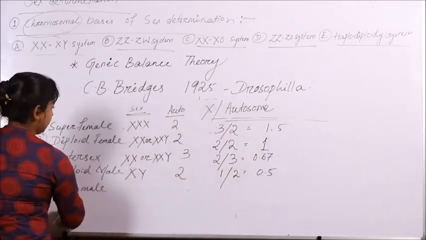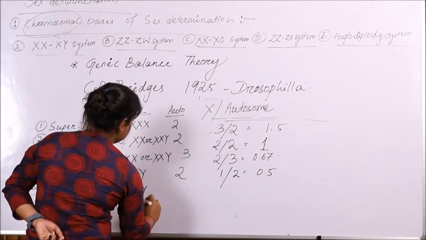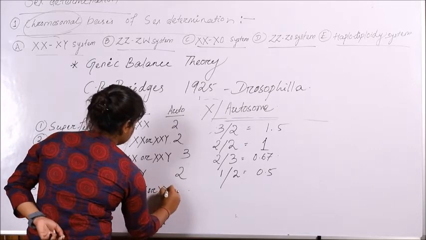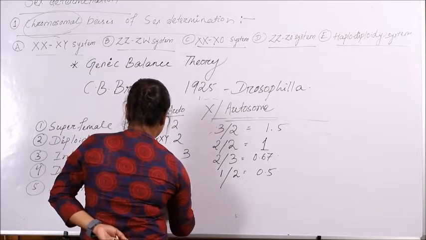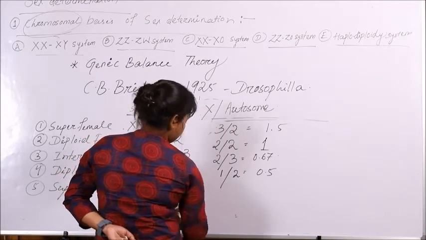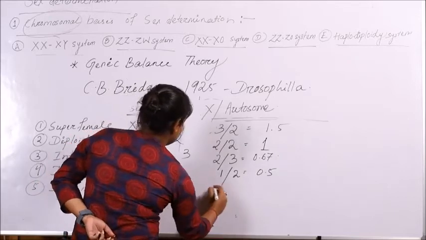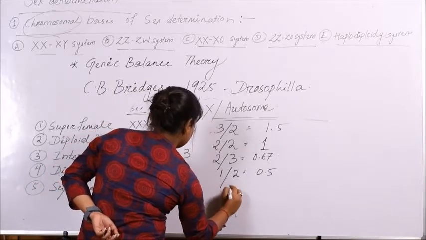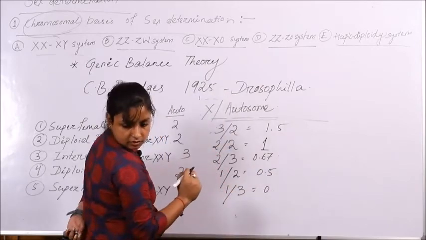And when we are talking about super males, they will have XYY or XY as the sex chromosome and the number of autosomes will be 3. So the ratio will be 1/3, that is 0.33.